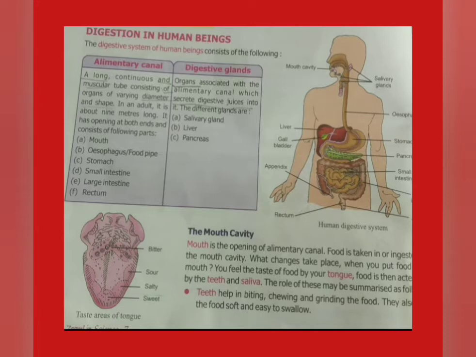It has openings on both sides and consists of many parts: mouth, esophagus (food pipe), stomach, small intestine, large intestine, rectum. Now, digestive glands. These are different glands which secrete digestive juices.